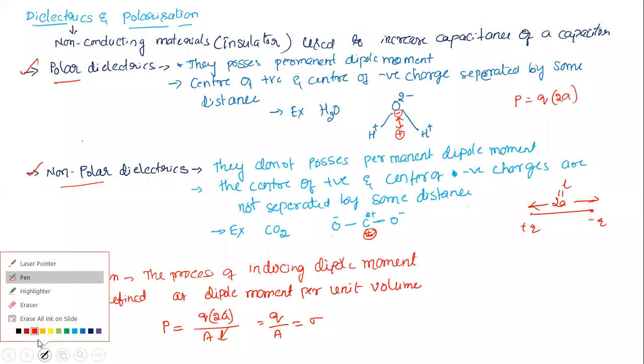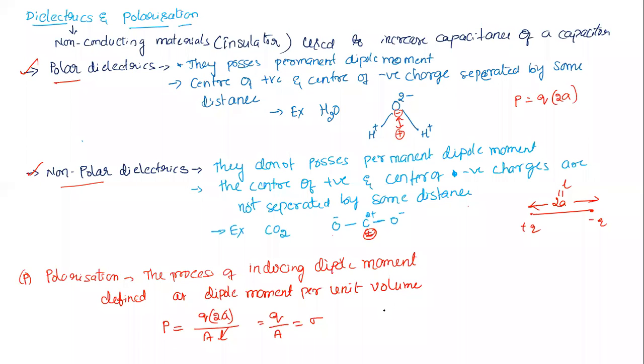And there is one more formula for polarization that I'm going to give you here: P equal to chi times E. It means polarization is directly proportional to the strength of the electric field. If I remove the proportionality constant, you get this one.